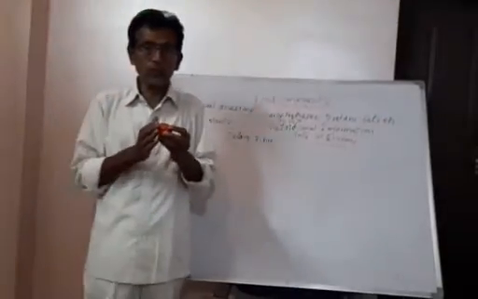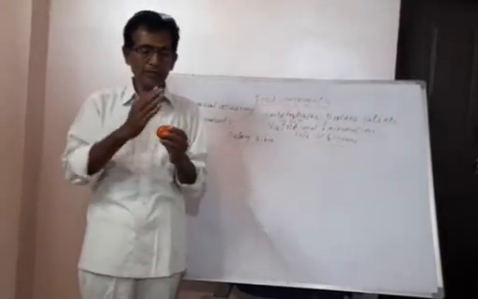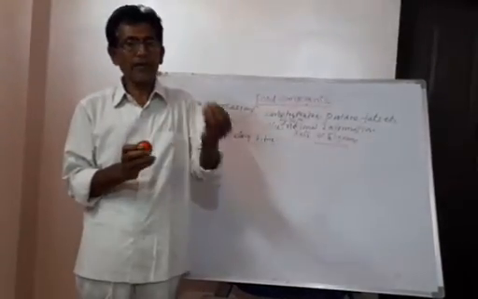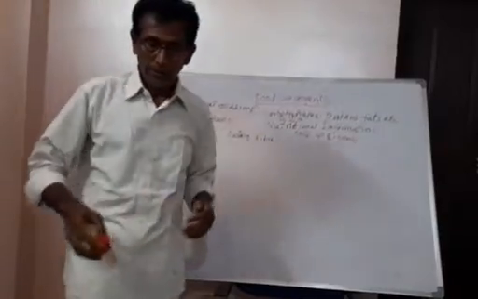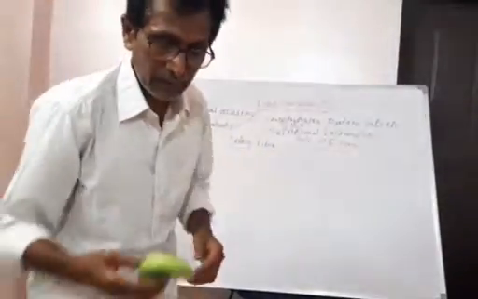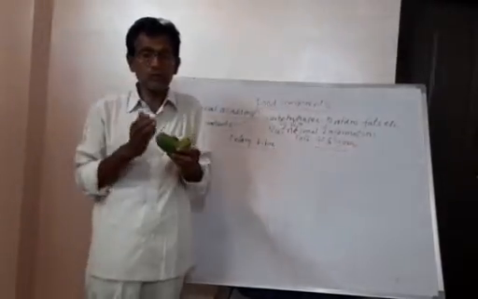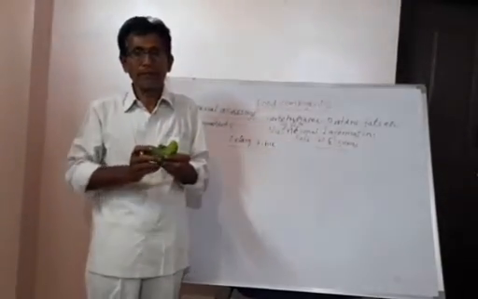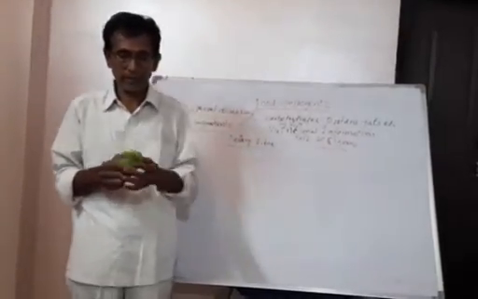In order to prepare a curry of tomato, we simply cut it into pieces, add some other ingredients and prepare. And if you want to prepare a curry with this keera, also we simply cut into pieces, keep in a vessel, add other ingredients and prepare.